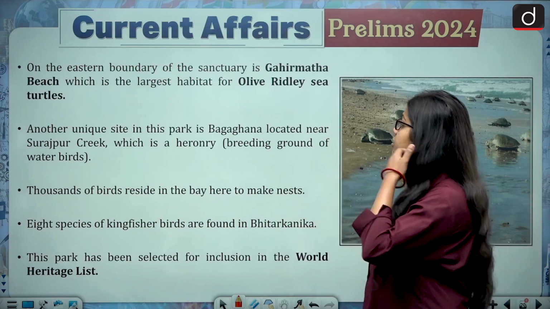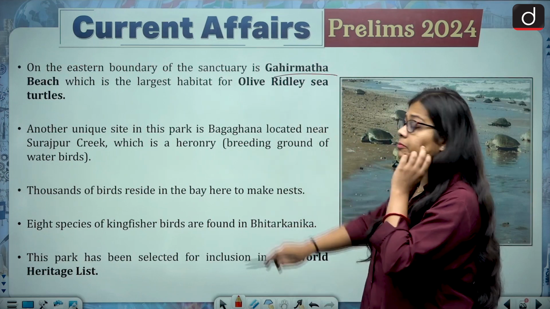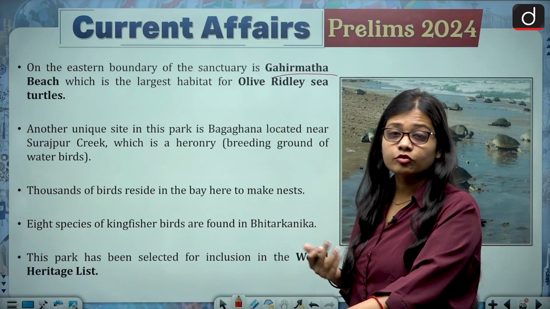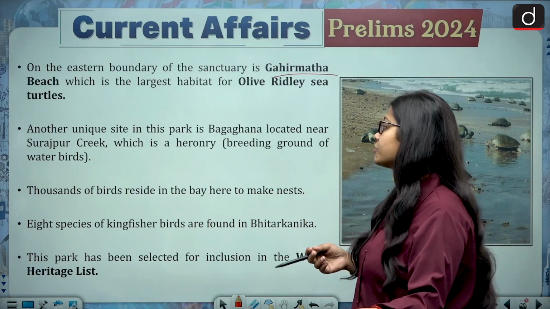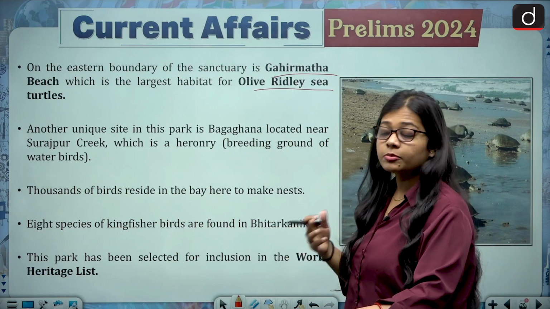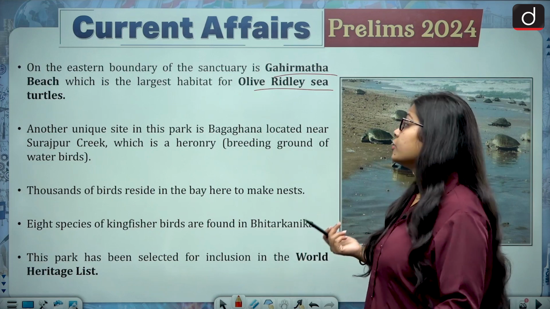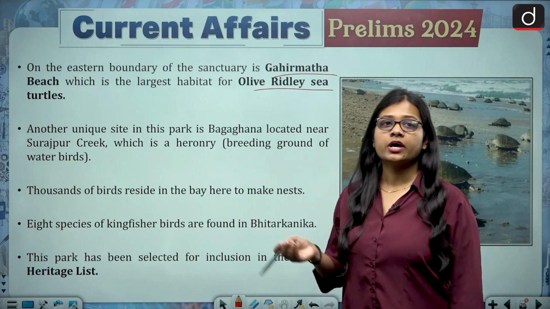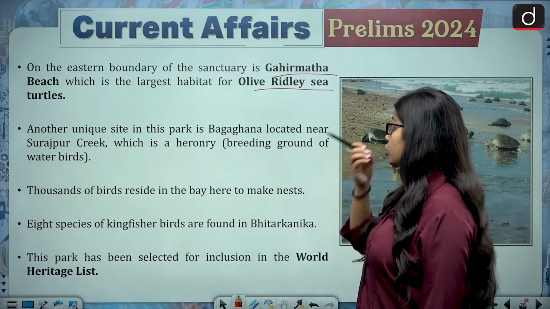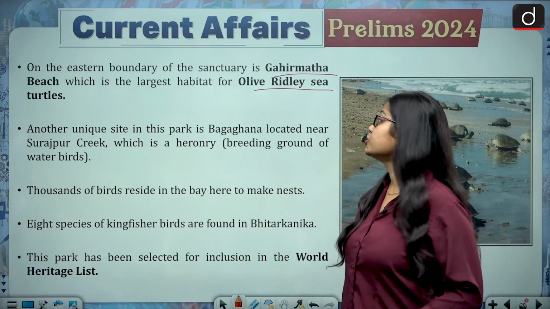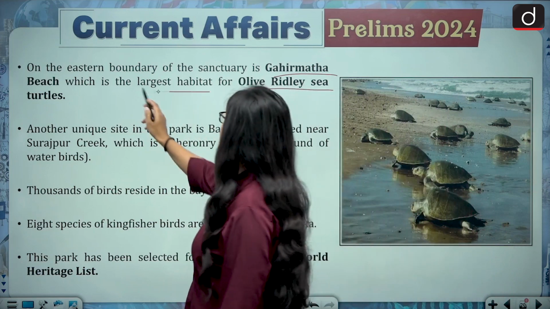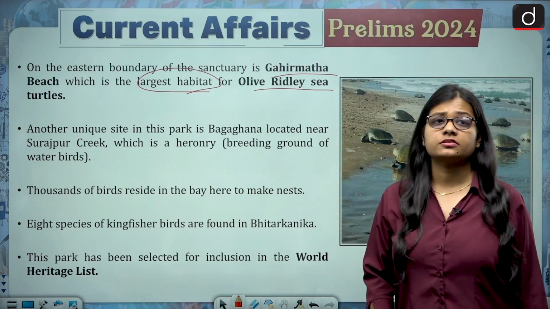Then on the eastern boundary of the sanctuary is the Gahirmatha beach. Now Gahirmatha beach is very famous, and I think I should not tell you why it is so famous. Turtles, the olive ridley turtles. The maximum numbers of olive ridley turtles are seen at the Gahirmatha beach, and the Gahirmatha beach is very close to the Bhitarkanika Park. On the eastern boundary of the Bhitarkanika sanctuary is the Gahirmatha beach, which is the largest habitat for the olive ridley sea turtles.